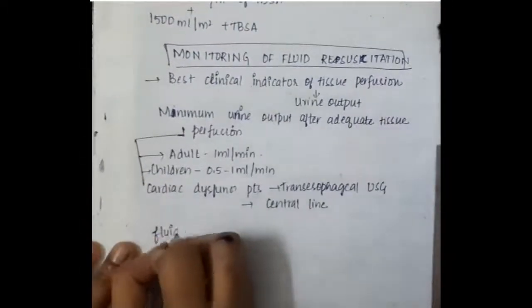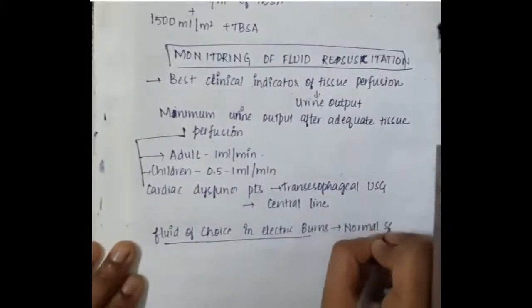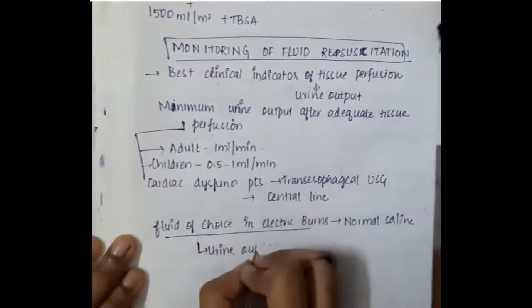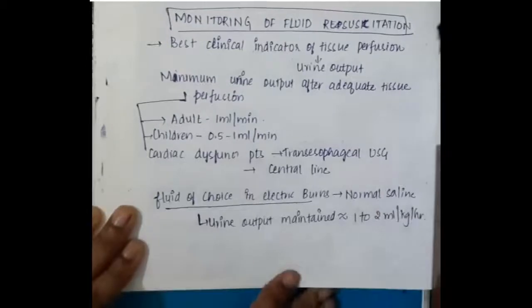Then we have the fluid of choice in electrical burns. In electrical burns, the fluid of choice is normal saline, and the urine output that should be maintained is approximately 1 to 2 ml per kg per hour.